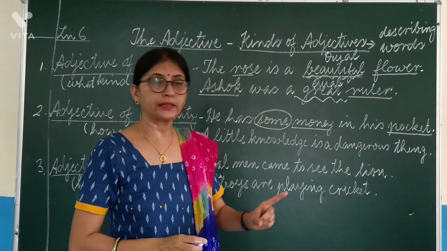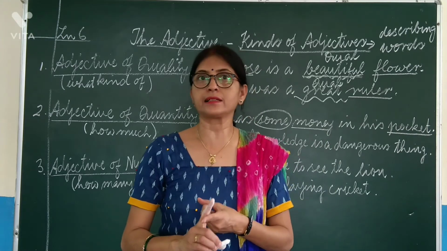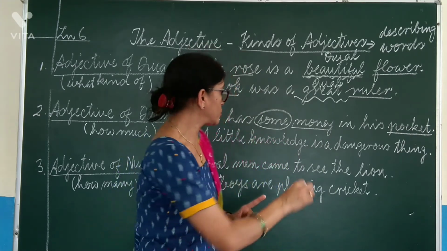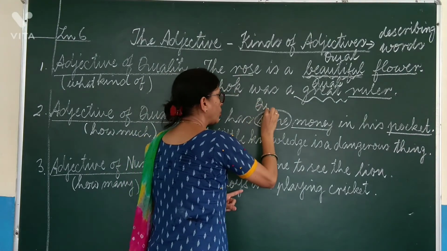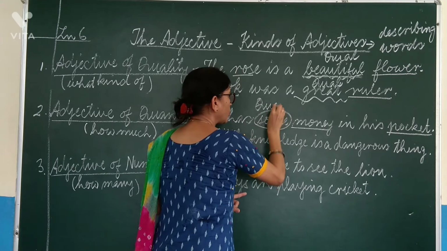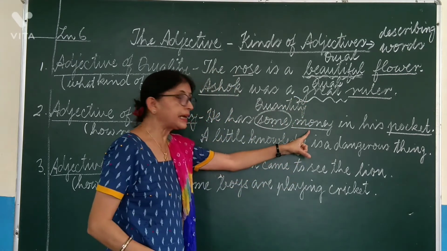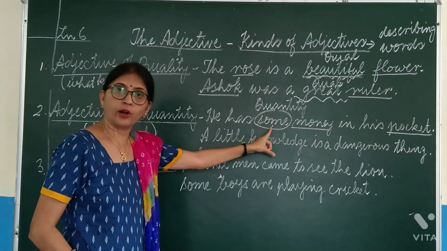Children, remember one thing, money is uncountable. Rupees is countable, but money is uncountable. And so, some here is adjective of quantity, because it is used before an uncountable noun.